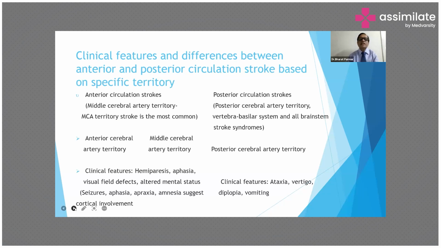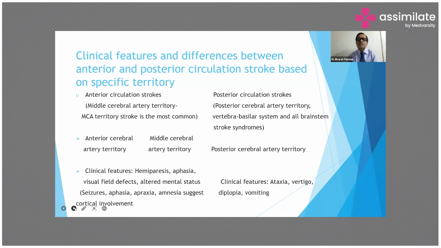Clinical features and the difference between anterior and posterior circulation stroke based on a specific territory. Anterior circulation stroke is due to the middle cerebral artery territory, and this stroke is most common. In case of anterior cerebral arterial territory and middle cerebral arterial territory, the clinical features are hemiparesis, aphasia, visual field defect, altered mental status, and convulsion. Aphasia and amnesia suggest cortical involvement.